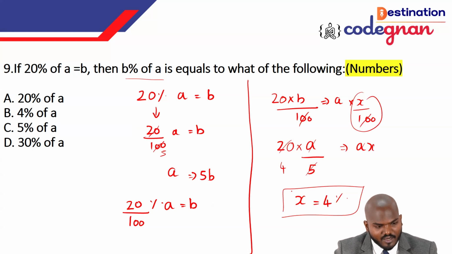I just want to explain here once again. Many people have confusion in this question, so I'll try to explain. If 20% of A is equal to B, then B percentage of A is equal to what? That is a very important question here, so please follow this. Based on this, I'm deriving that 20% of A is equal to B. I'm getting the value of something there, and then again I apply the question with respect to the given thing. Then I can get the answer, X is equal to 4, that is 4% with respect to the question they are asking here.